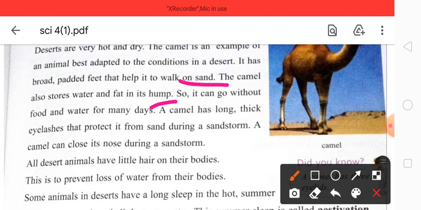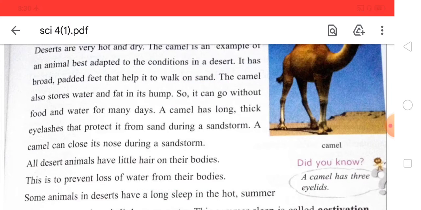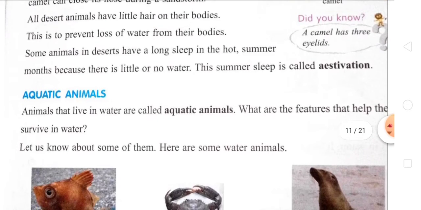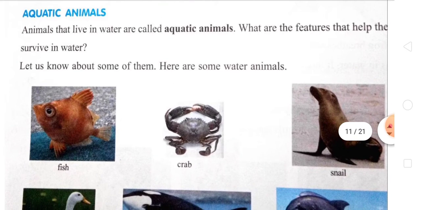All desert animals have little hair on their bodies, so this helps them to prevent the loss of water from their bodies. Some animals in the deserts have a long sleep in the hot summer months because there is little or no water. This summer sleep is known as estivation. And what about aquatic animals, students?